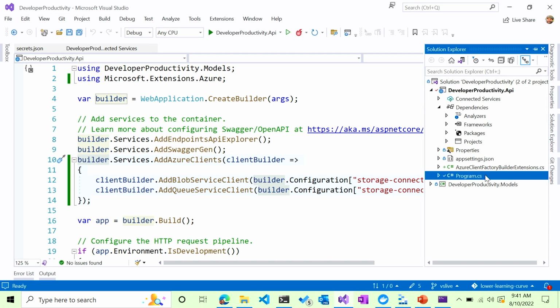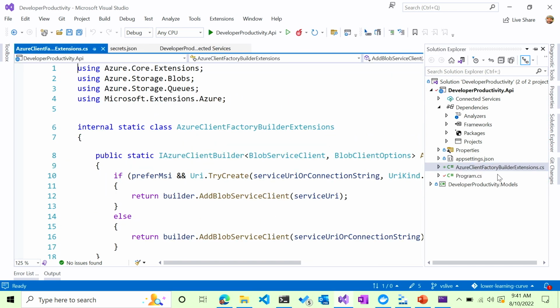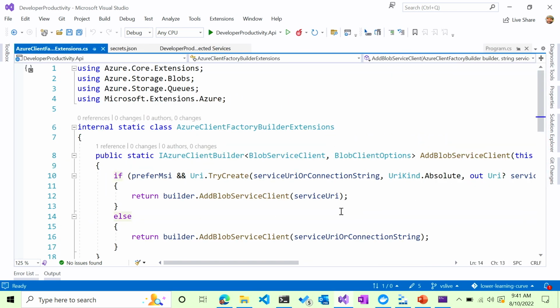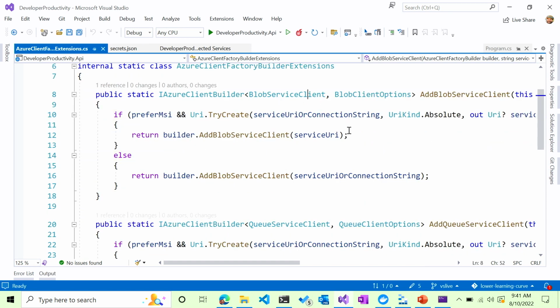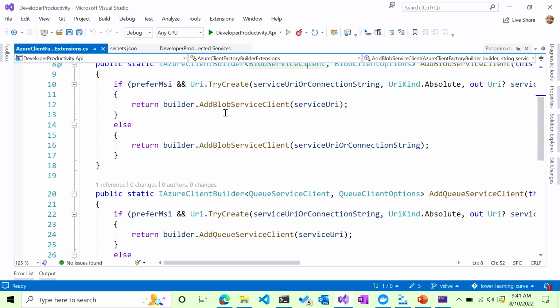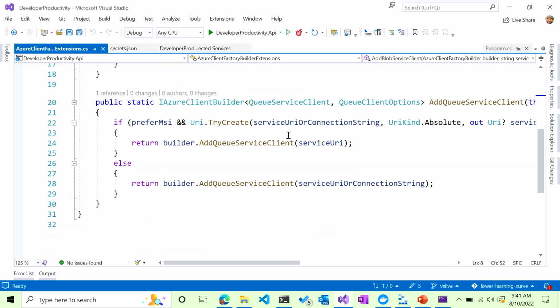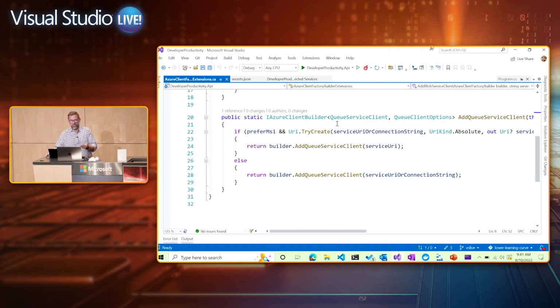It also created a whole new Azure Client Factory Builder Extensions class, which is a way to essentially new up the blob service client, extension methods to essentially return the blob service client depending on what you want to pass in. Again, I didn't create this, the connected service did. So I'm not actually having to go through and remember everything to manage it. It's doing it itself. So it's helping me get started with Azure, or at least the Azure SDK for Blob. And if I was going to do other connected services like app config or Key Vault, it would do the same thing for me.